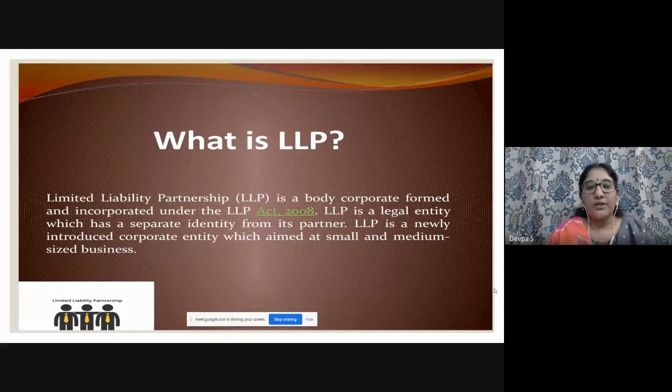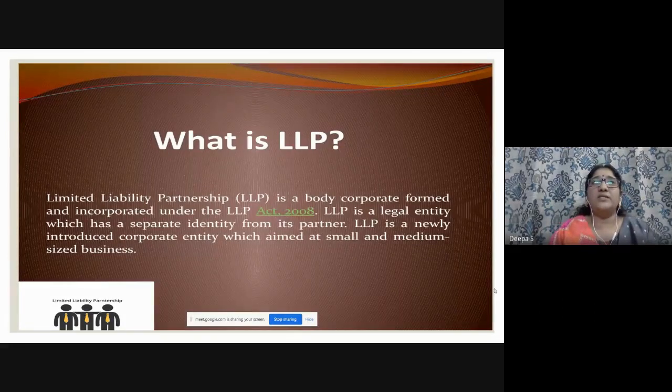So very important one, here you have 2 to 3 questions. Which year? 2008. LLP expansion and a separate legal identity. That is, the partner is liable only to a certain extent for the company's loss, right? So that is one of the questions. And small and medium sized business.